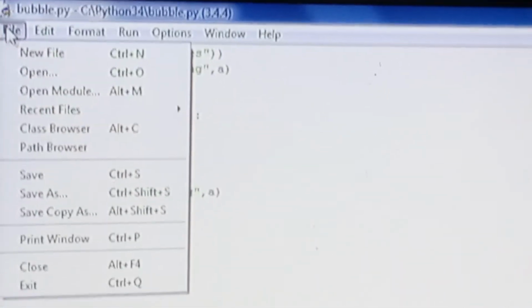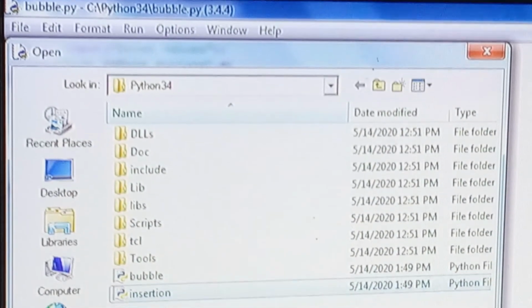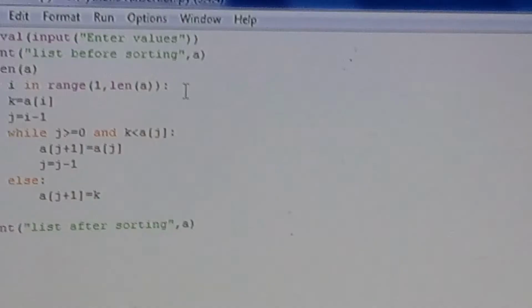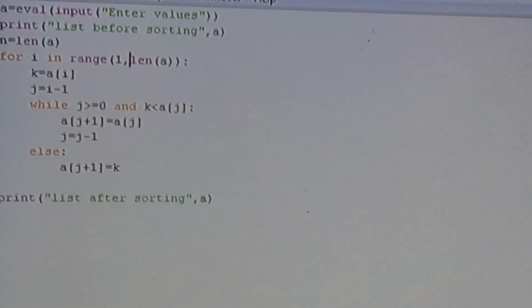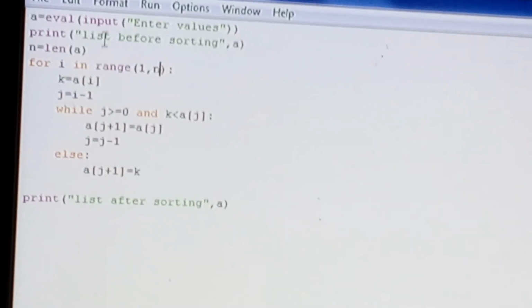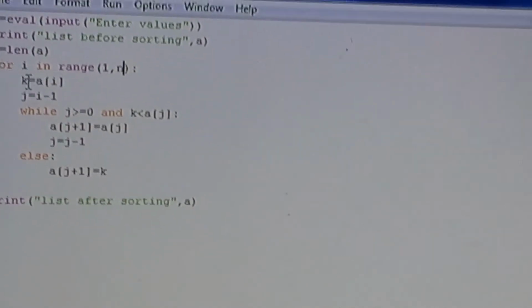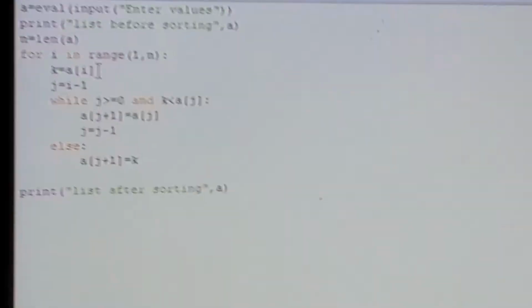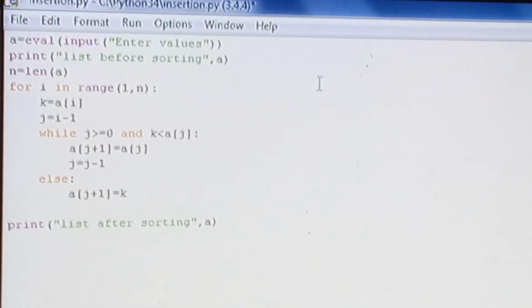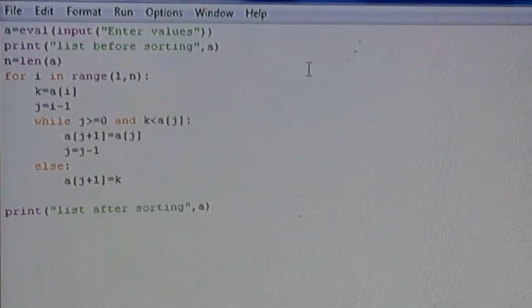Now I pick the program for insertion sort. The difference is that it is the same while we enter the values, same concept. The difference is that at the start I take the key value k, and we have to start the comparison from that position backward up to the starting subscript, which is 0.